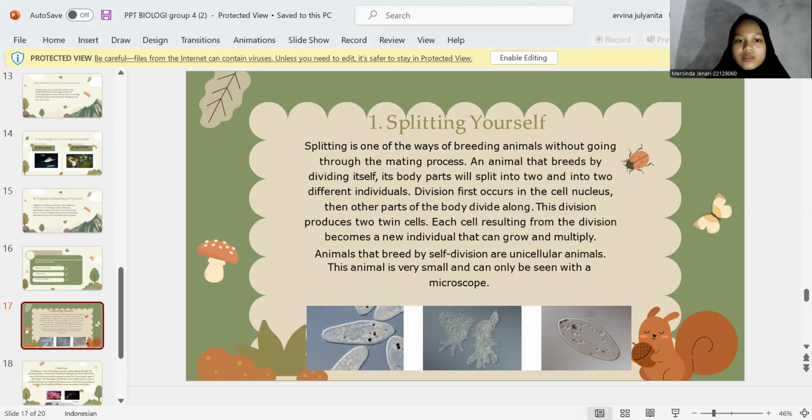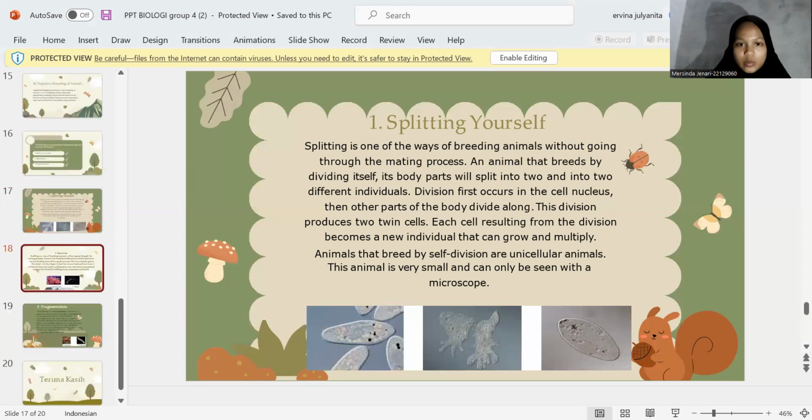These divisions produce two twin cells, each cell resulting from the division becomes a new individual that can grow and multiply. Animals that breed by self-division are unicellular animals. This animal is very small and can only be seen with a microscope. Examples of splitting itself are protozoa and amoeba.